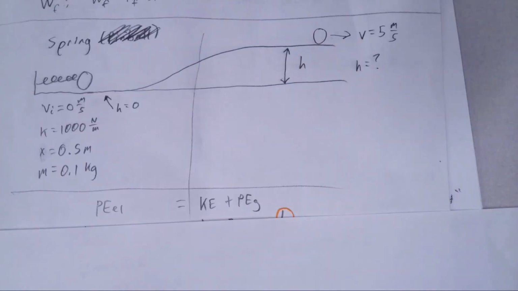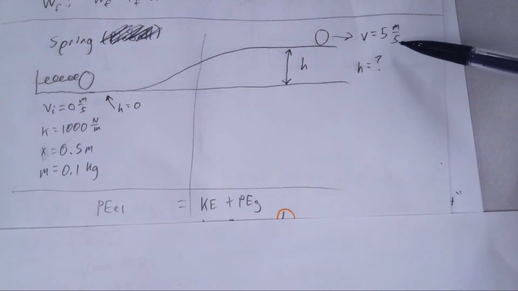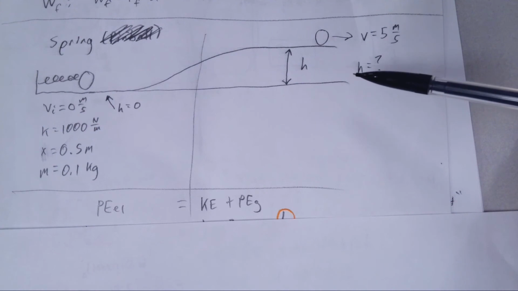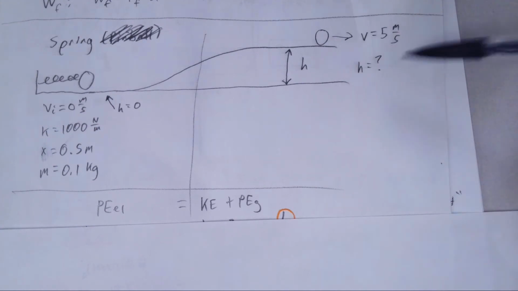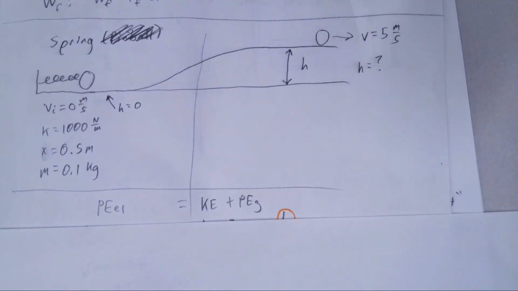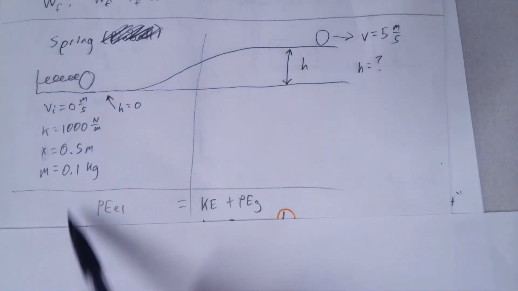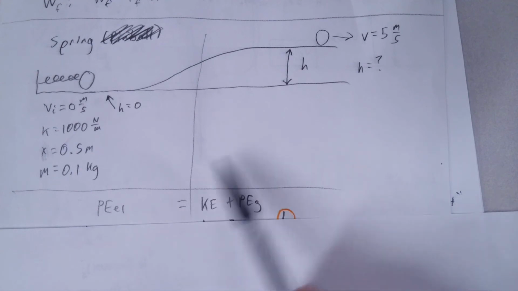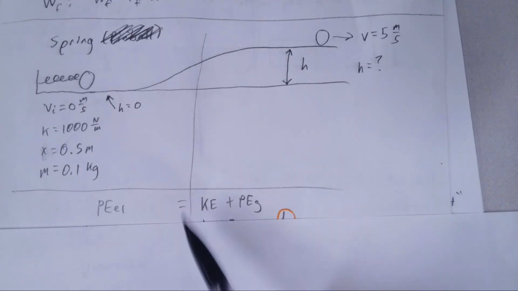At the end, it says that it's moving, so there's definitely going to be kinetic energy. And it doesn't necessarily say that there's a height. The picture shows that, but we're looking to find this height, and that height would be in the form of gravitational potential energy. So here we have one energy in the beginning, but at the end it's turned into two types of energies that have to add up to the elastic.